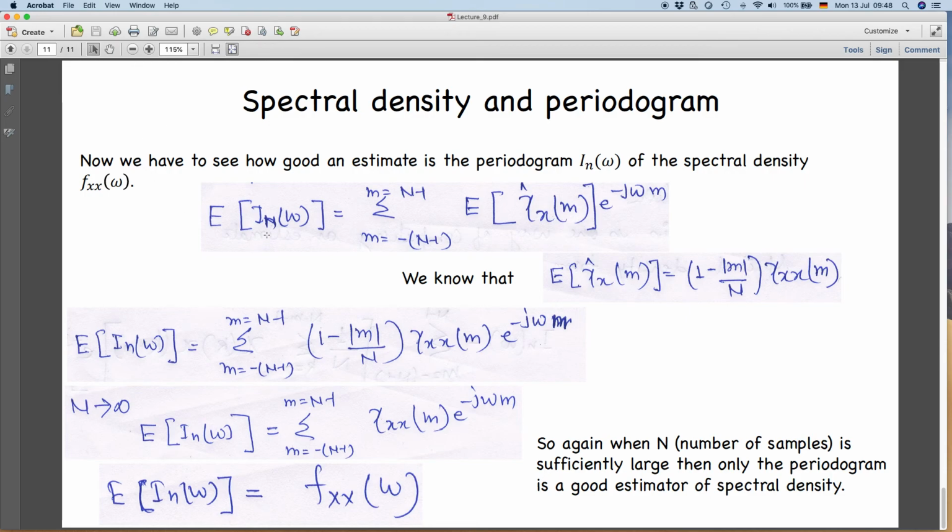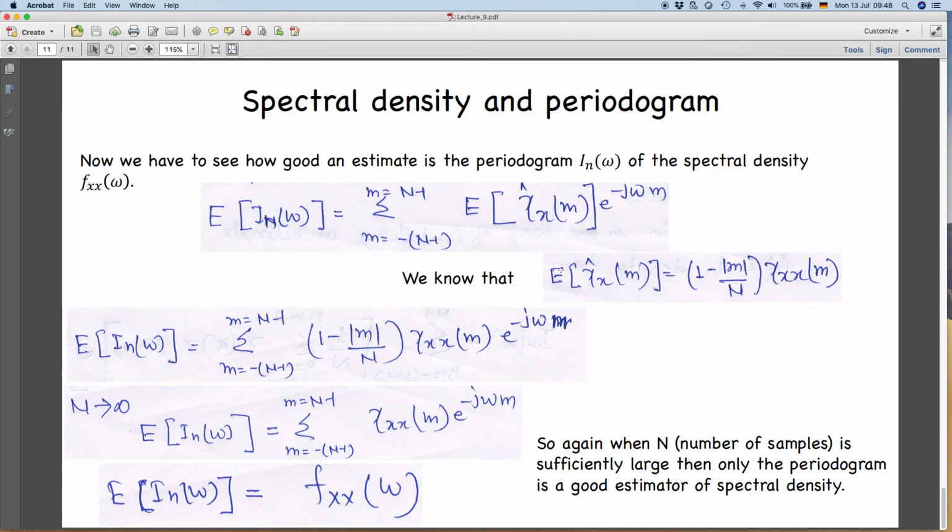So again, I will take expectations on both sides. Expectation of I_n(ω) is the summation over m equal to −(n−1) to n−1, because m can be positive and negative, of the expectation of γ_x(m) e^(−jωm). This is for the Fourier transform summation.